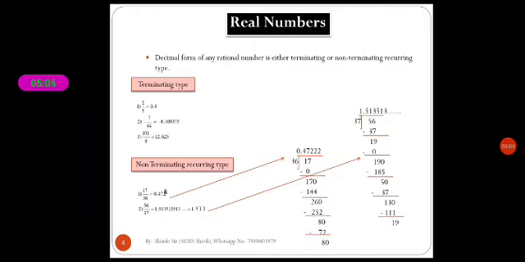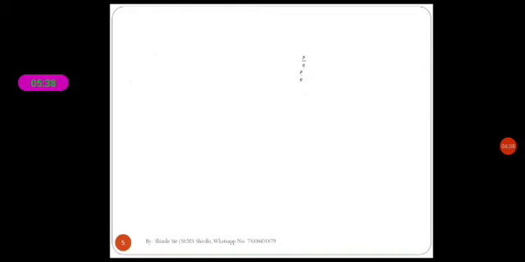In this way we find the decimal form, and there are two types of decimal form: terminating type and non-terminating recurring type. In 56 upon 37, after some interval the digits 5 1 3 5 1 3 are repeated again and again. That's why it is the non-terminating recurring decimal form of the given rational number. Now we see the next topic.